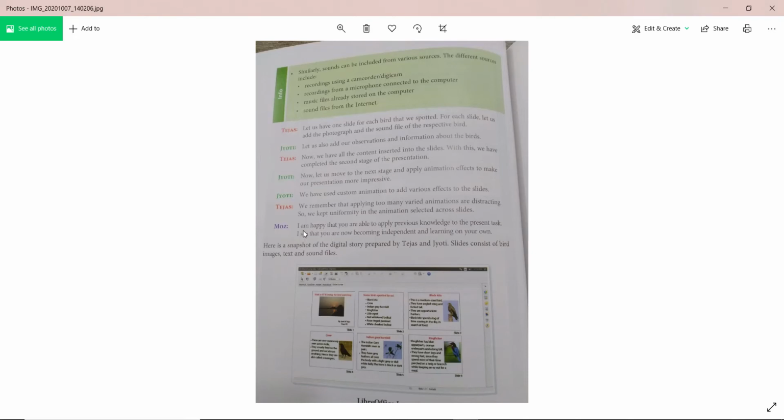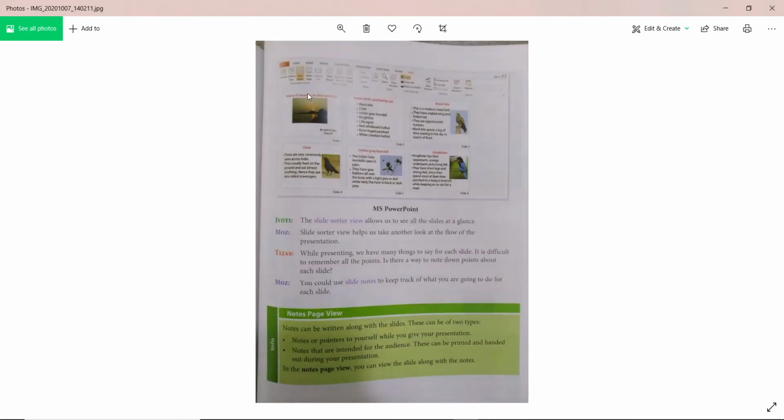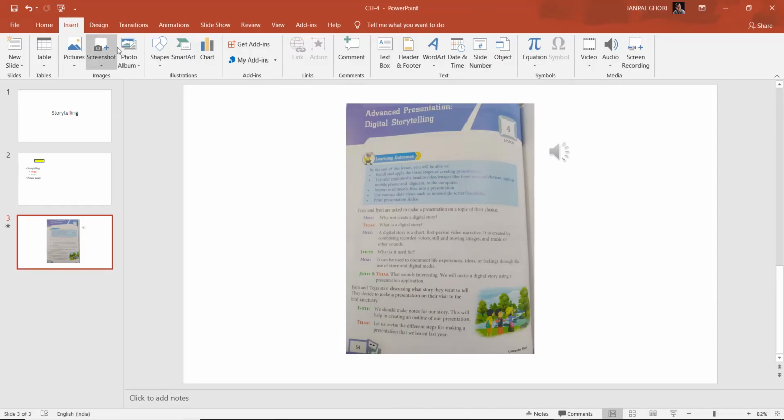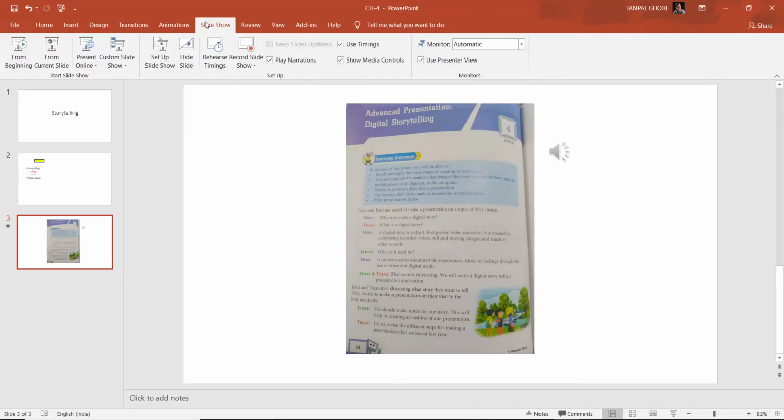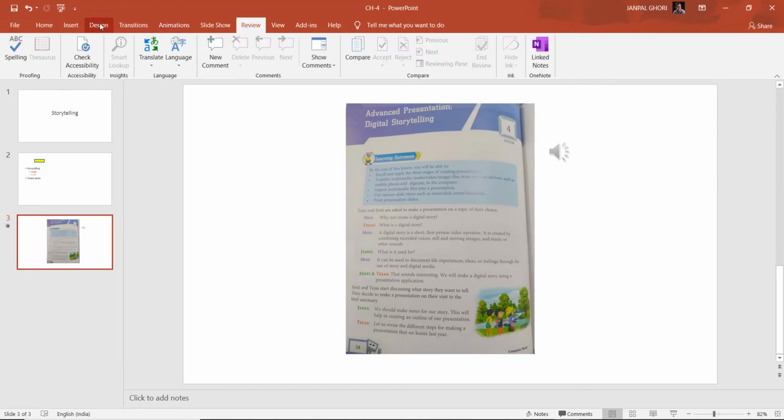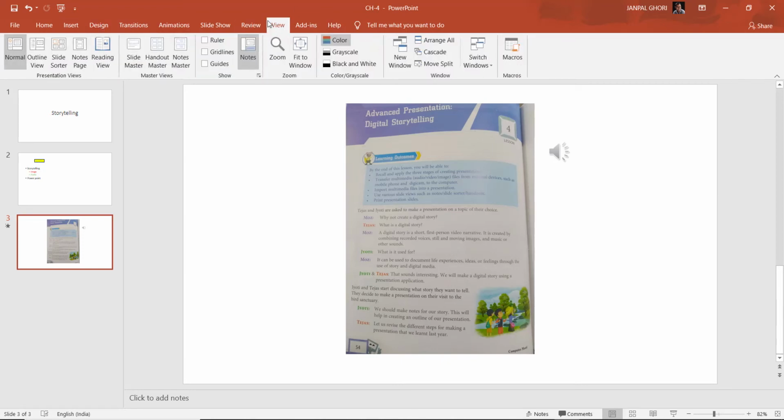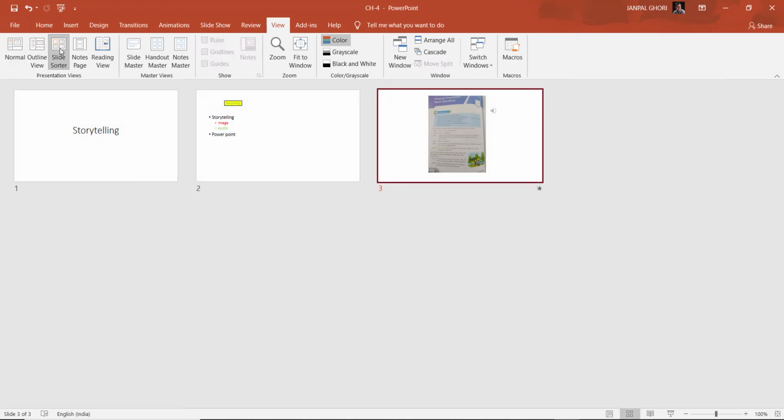So now we will check. You see here is a snapshot of a digital story prepared by Tejas and Jyoti. Here this is the image. Okay. And how can you see this? In the slideshow you can go, let me go for it. A view. Here the view option. In that view you can select slide sorter. So you can see how many slides I have created. Suppose I have created one or two more slides, I can see them here also. Okay, from slide sorter you can see the files.